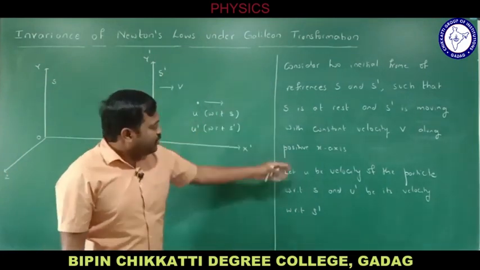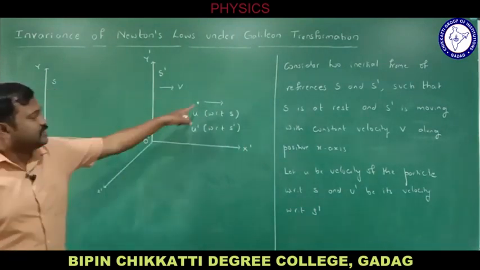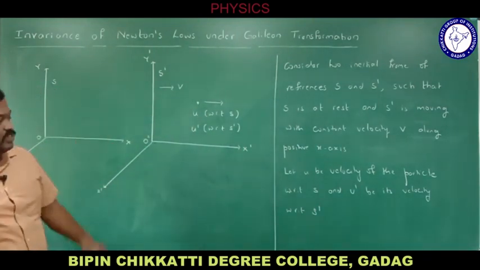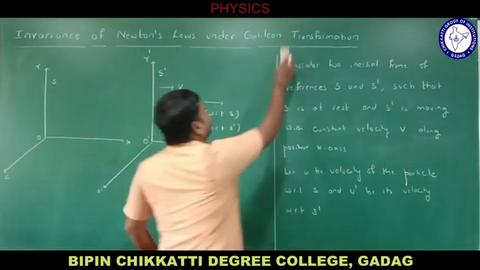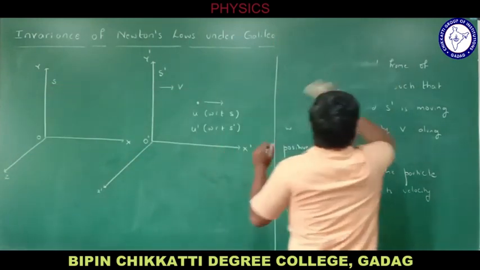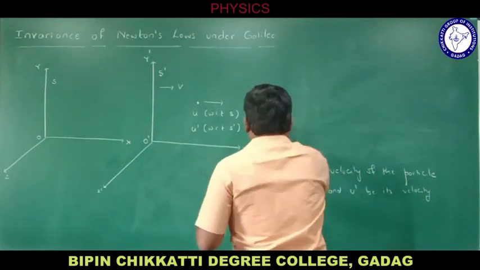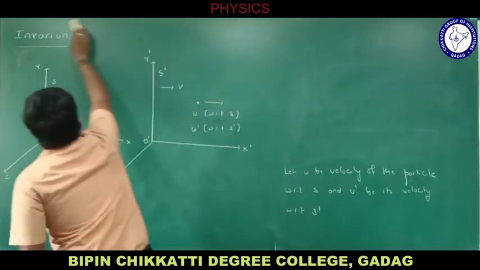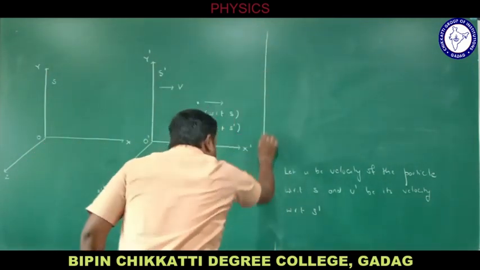So I consider u to be the velocity of the particle with respect to frame S, this is the particle, and u dash be the velocity with respect to frame S dash. Now let me take the Galilean transformation equation for velocity. Let me continue. So I am proving Newton's law is invariant under Galilean transformation.